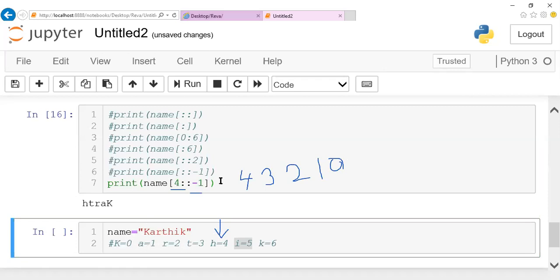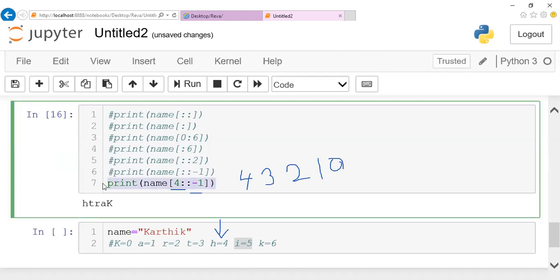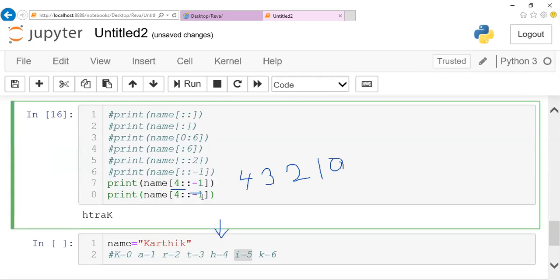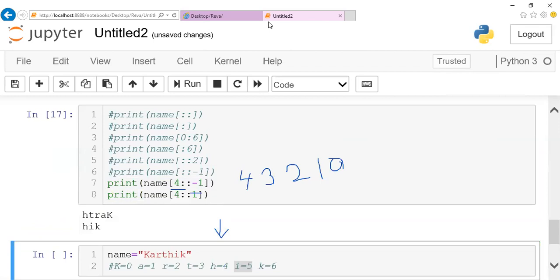The same statement, when I give positive stepping, will come towards your right side. When I give a negative value, it goes towards your left side. This is the difference. You should know this difference, guys. So the positive one goes forward and the negative one goes backward.